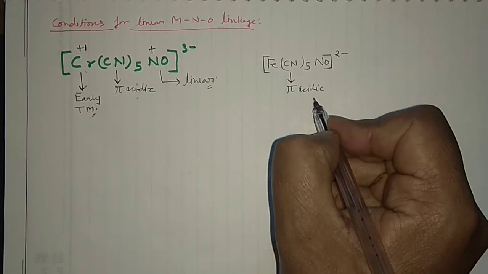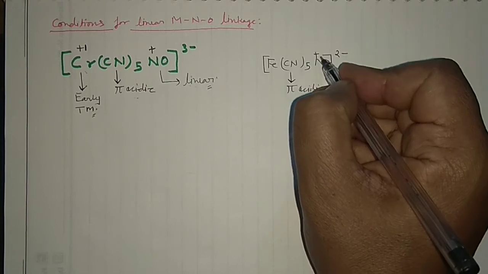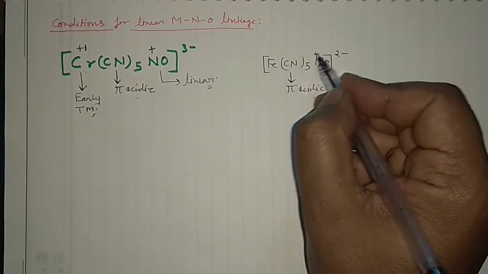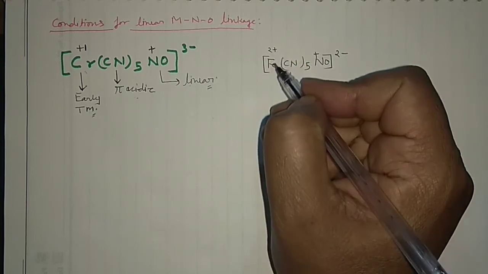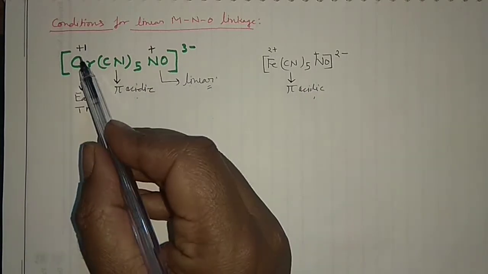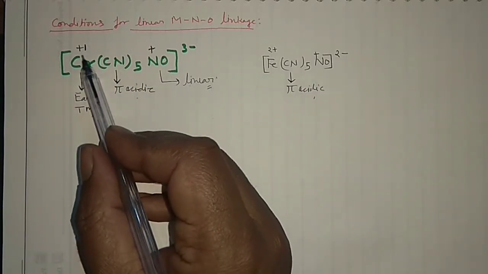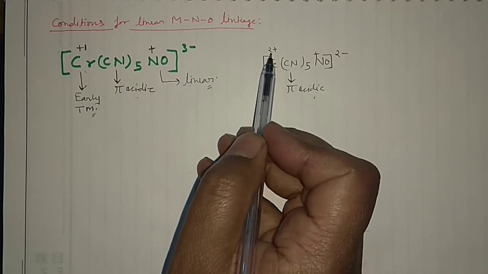So when the ligands are pi acidic, the mode of bonding would be linear. So you can write NO positive over there, and when you put NO positive here, you will have a positive charge. So first of all, here it is having +1 oxidation state, and here it is having +2 oxidation state.